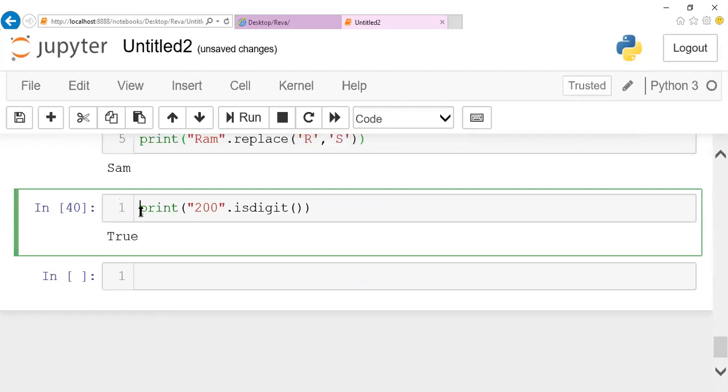Anything that starts with "is", like isdigit, for sure we can say that those functions are going to give you only a boolean value as output.